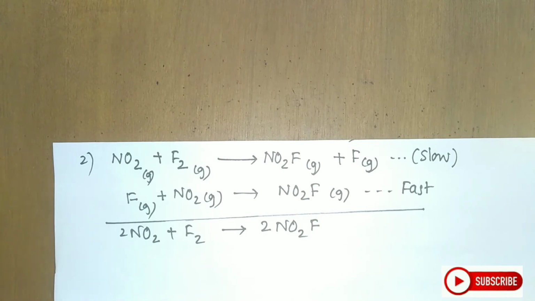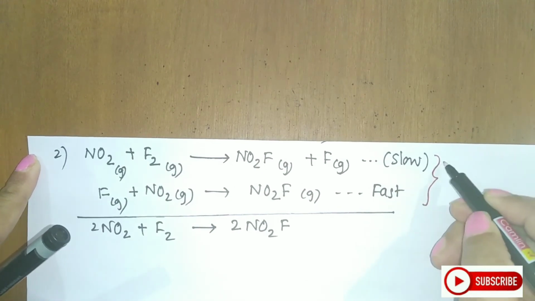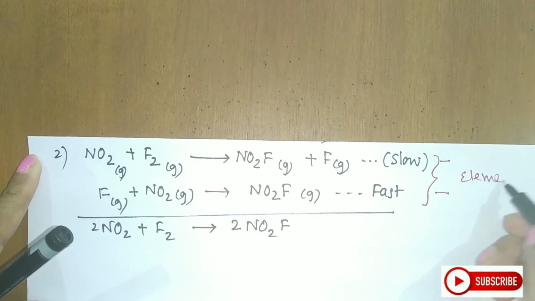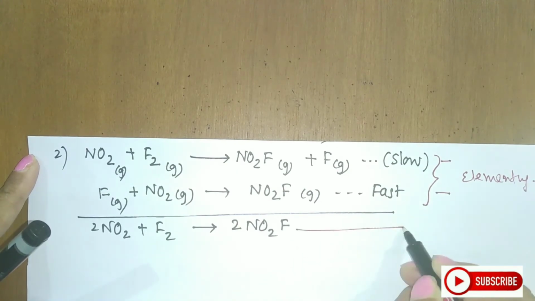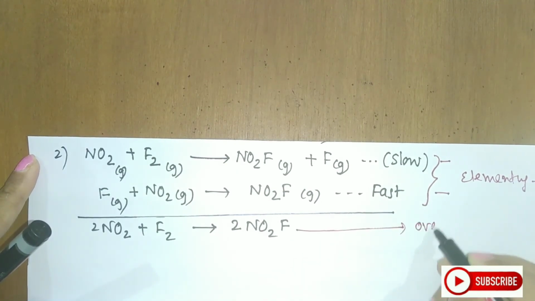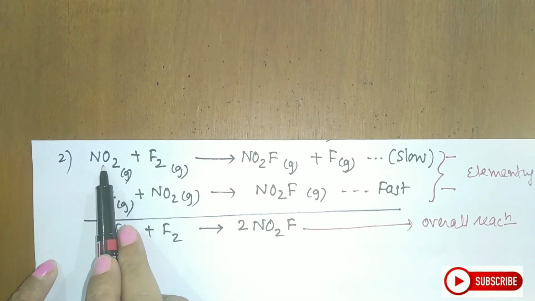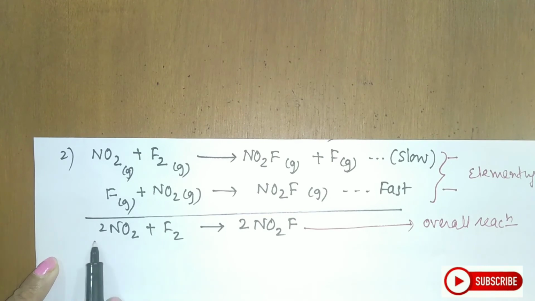Now, if you see this, how many elementary steps are there? There are 2 elementary steps. This is the first one and this is the second one. What you will call this step as, this is the overall reaction. 2 things we have finished. Let us come to the next one, that is molecularity. Molecularity with respect to the first step is bimolecular. If you see the overall, it is trimolecular.